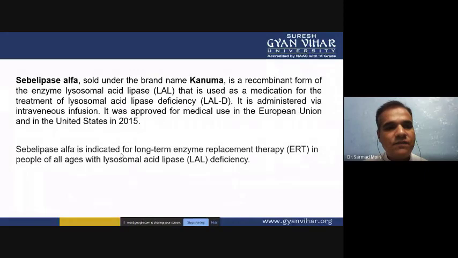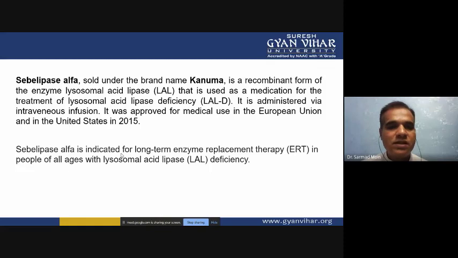Sebelipase alpha, sold under the brand name Kanuma, is a recombinant form of the enzyme lysosomal acid lipase that is used as a medication for the treatment of lysosomal acid lipase deficiency, and it is administered via intravenous infusion. It was approved for medicinal use in the European Union and the United States in 2015. Sebelipase alpha is the name of the gene product, Kanuma is the brand name, and it is produced by recombinant DNA technology. This produces the enzyme lysosomal acid lipase, or LAL.